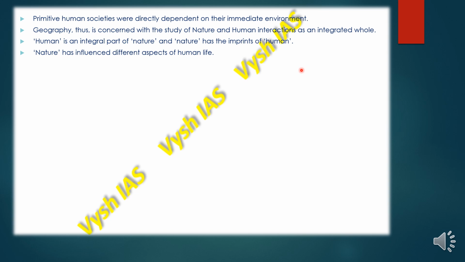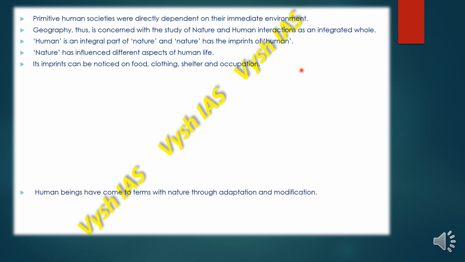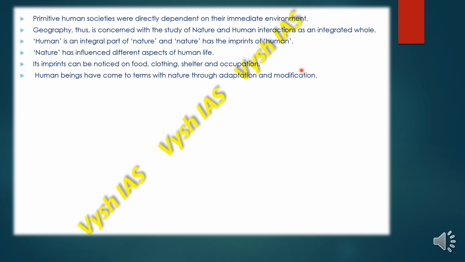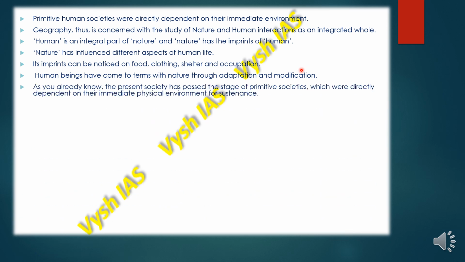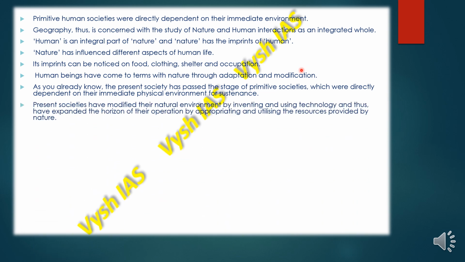Nature has influenced different aspects of human life, and its imprints can be noticed on food, clothing, shelter and occupation. Human beings have come to terms with nature through adaptation and modification. As we already know, the present society has passed through many stages from primitive societies, which were directly dependent on their immediate physical environment for sustenance and survival.